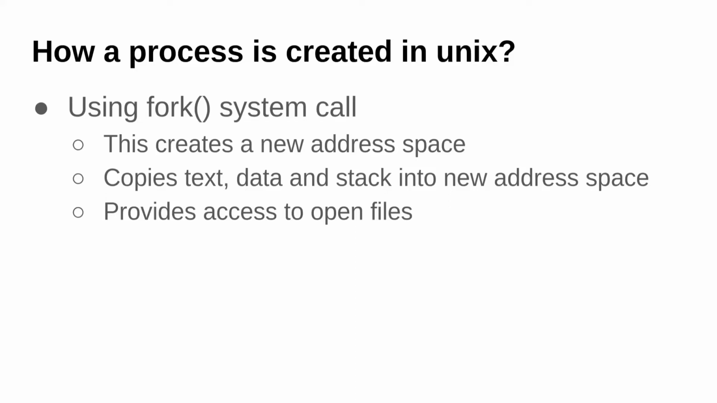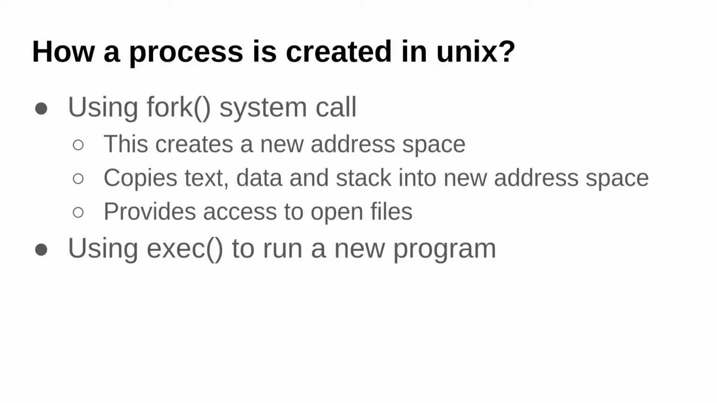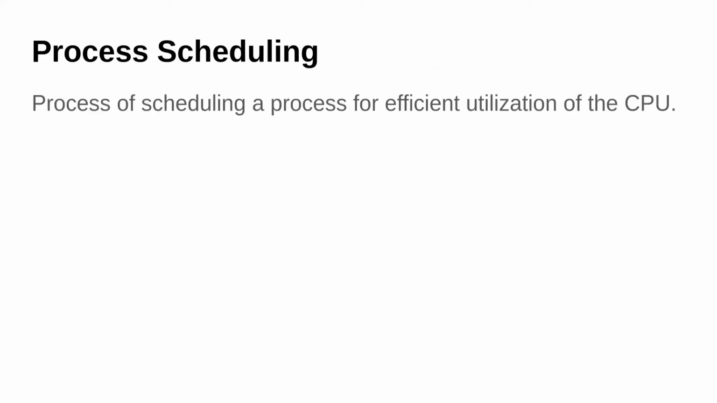Initially we have one process that might have opened some files. Then we make the fork system call. It will create another process, a copy of that process, and provide access to open files. Next way is using the exec system call. Process scheduling. Process scheduling is the process of scheduling a process for efficient utilization of the CPU.